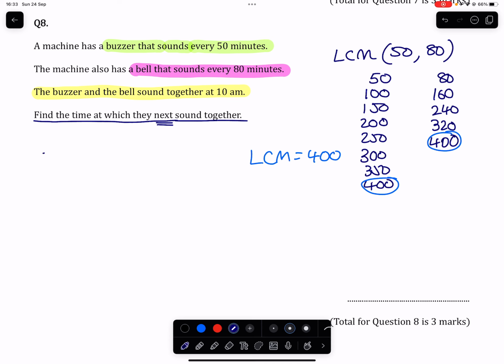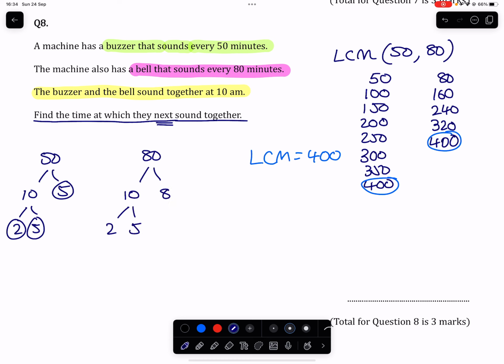Alternatively, you take each of these numbers and break them down into prime factors, after which you have 2 options. One of them involves a Venn diagram. One of them involves what wins or what loses. In this case, because it's LCM, we're going to be doing what loses, because we're looking for an answer that is bigger than both of them.